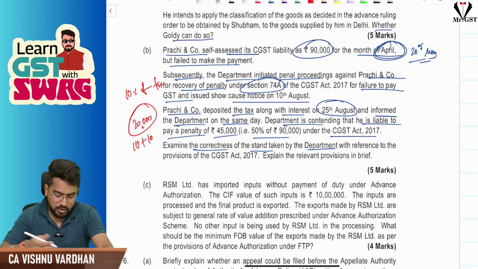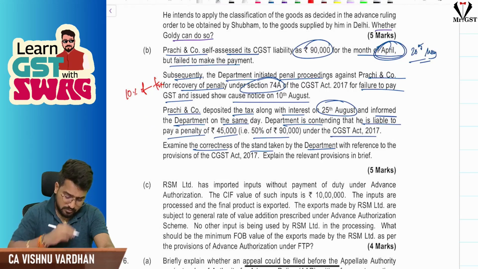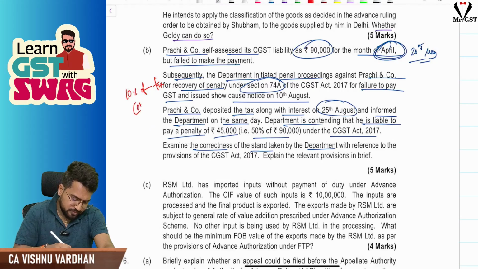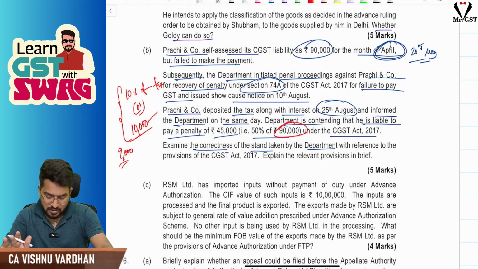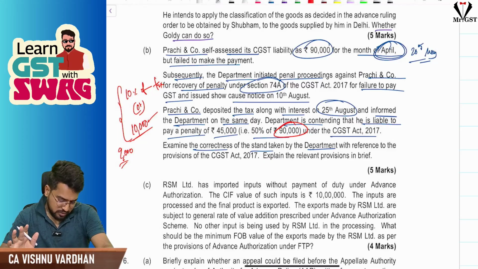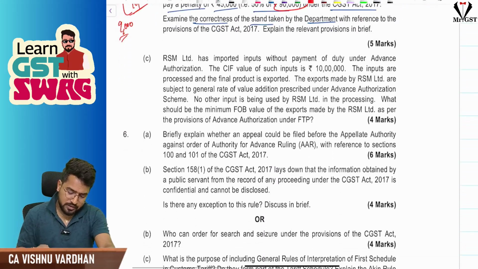CGST is GST. Because the question is based on CGST, let us not write 20,000 here. Let us take 10,000, whichever is higher. Here the tax amount is 90,000, so it will be 9,000 or 10,000, whichever is higher. 10,000 is higher, so 10,000 should be the penalty. So that is the concept here. A similar penalty will be applicable even under the SGST Act. Right.